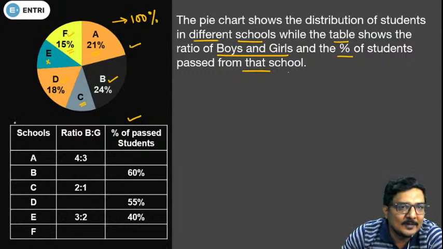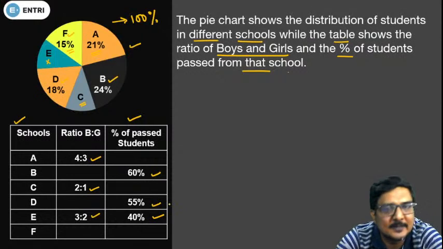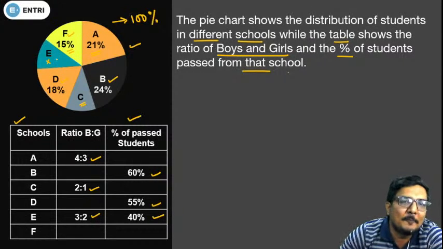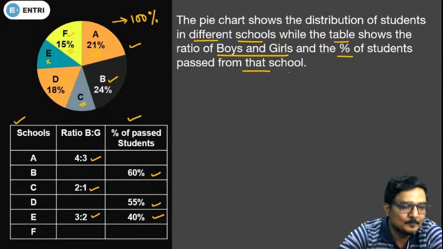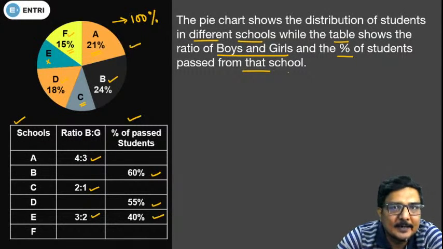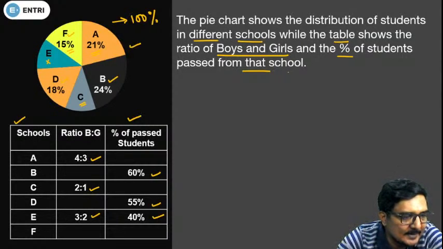And what information is provided by this table? The ratio of boys and girls: in school A is 4:3, school C is 2:1, school E is 3:2, and the percentage of passed students from school B is 60%, from D 55%, and from E 40%. So some of the values of the pie chart are missing and some of the values of the table are missing. We are going to take 2 more questions of this particular DI. Have you understood the DI?